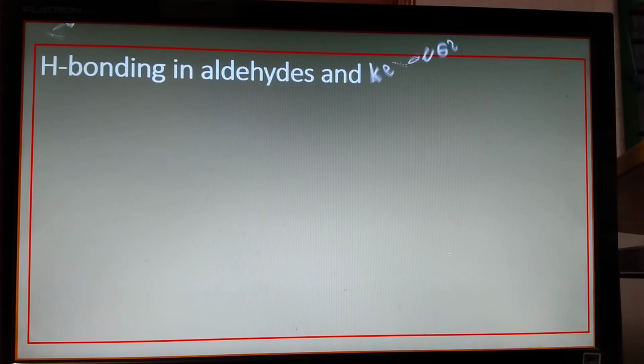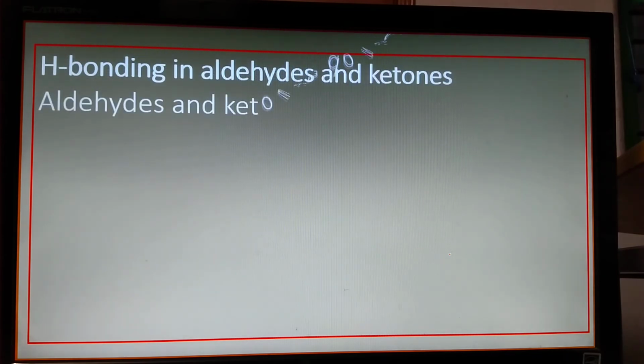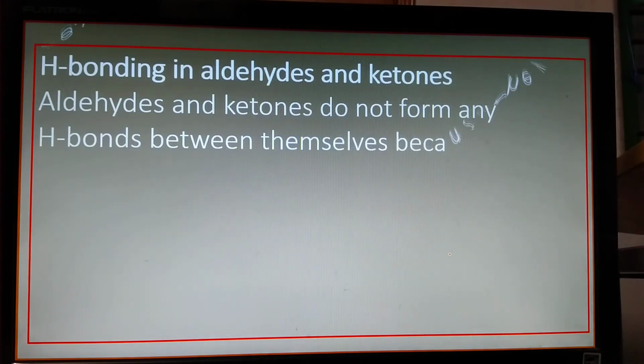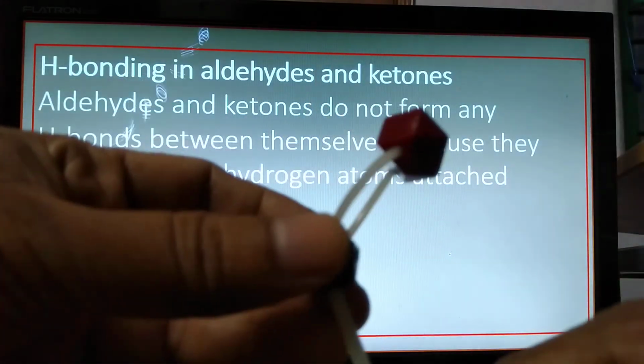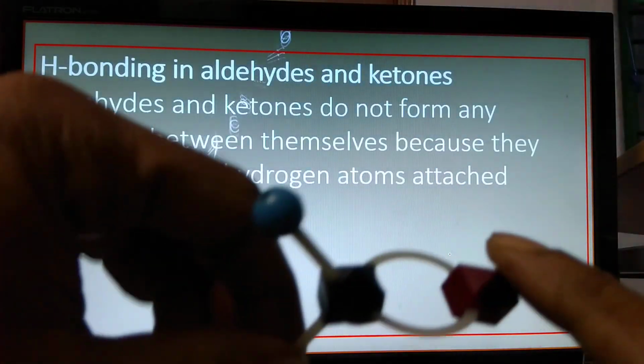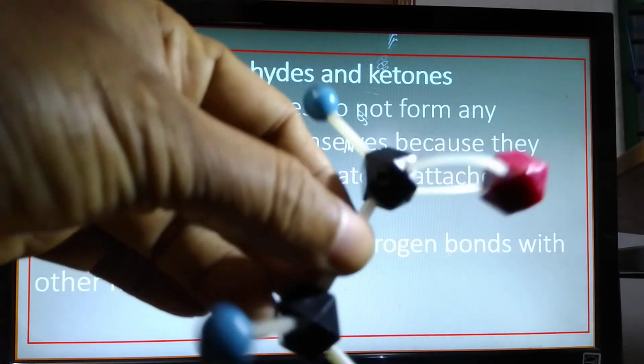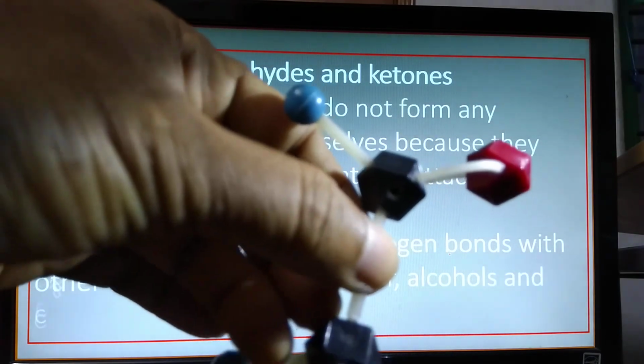Again, hydrogen bonding in aldehydes and ketones. Aldehydes and ketones, I already told you, this is C, this is aldehyde. There is no hydrogen directly attached to oxygen.